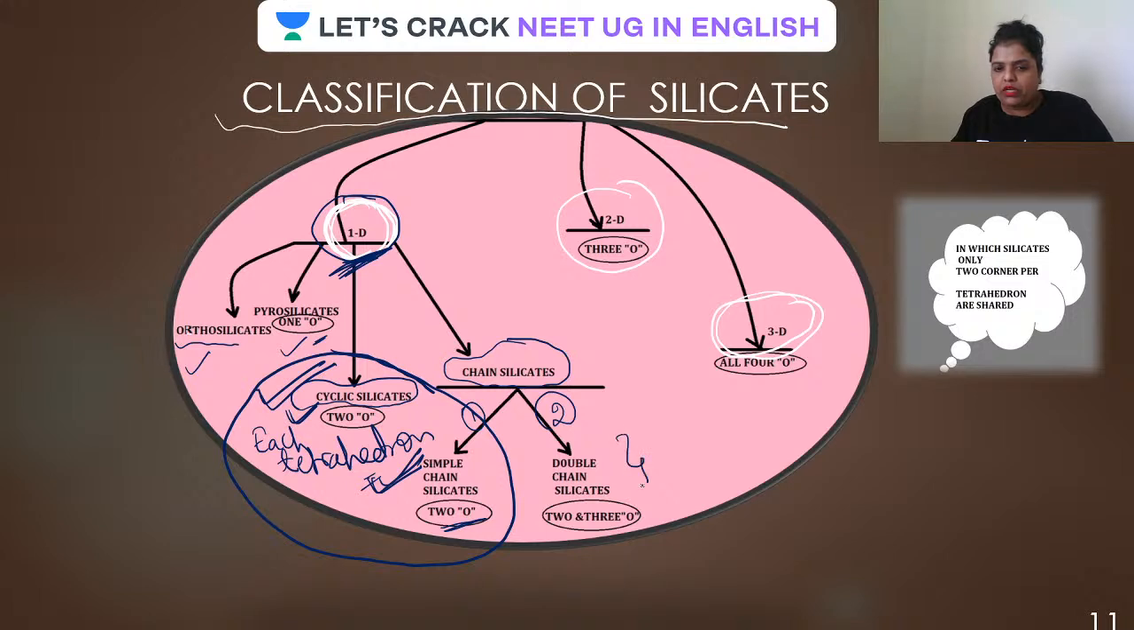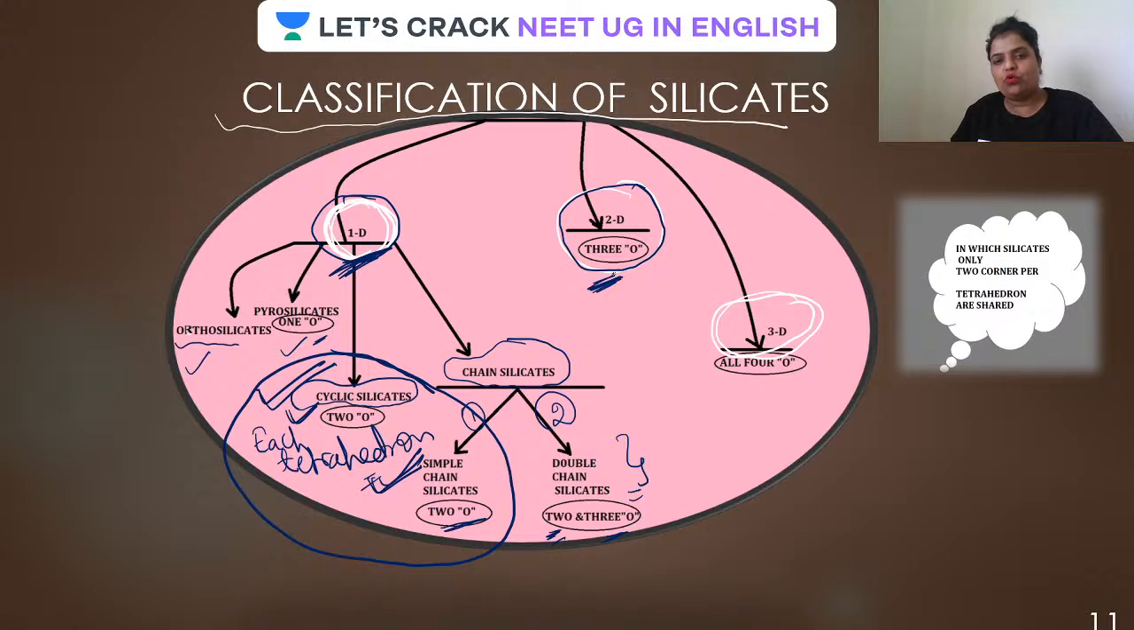If we talk about the double chain silicate, you'll find that it is attached to two as well as three oxygen atoms, two and three both. We'll explore it soon. And if we talk about two-dimensional silicate, each tetrahedron is attached to the neighboring tetrahedron by its three oxygen atoms.